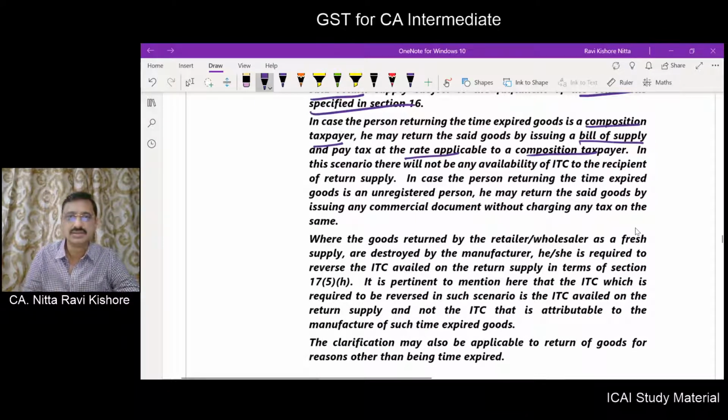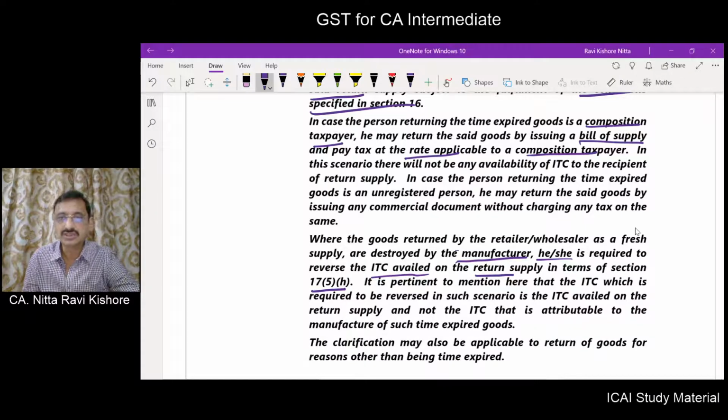Right? Next. Where goods are returned by the retailer or wholesaler as a fresh supply and are destroyed by the manufacturer, then he is required to reverse the ITC availed on return supply in terms of section 17 subsection 5.